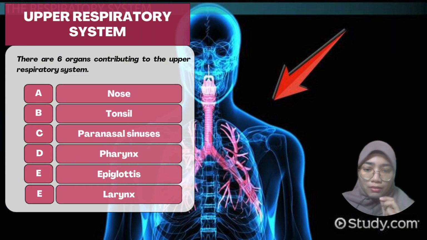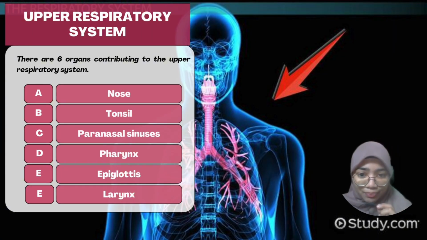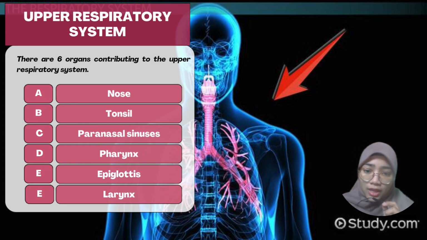Next, I will be talking about the upper respiratory system. There are 5 organs contributing to the upper respiratory system. The first one is nose, then tonsil, paranasal sinuses, pharynx, epiglottis, and lastly, larynx.